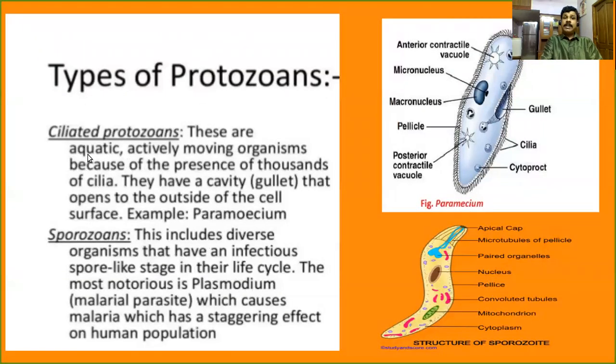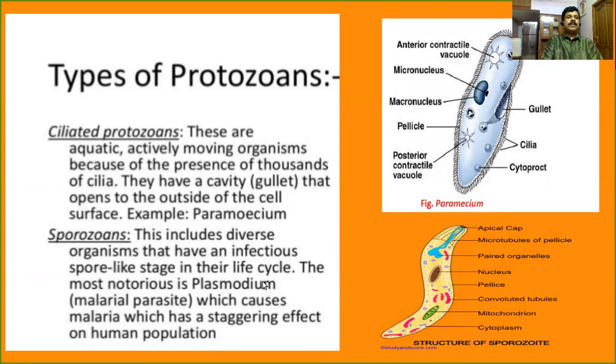The third one is the ciliated protozoans. Dear children, the most important example is Paramecium. These are aquatic, actively moving organisms because of the presence of thousands of cilia. They have a large number of small hair-like structures called cilia. They have a cavity called the gullet. Look, this is the cavity. This cavity, called the gullet, opens to the outside of the cell surface and plays an important role in the entry of food materials. Is it clear? Paramecium is the most important example.